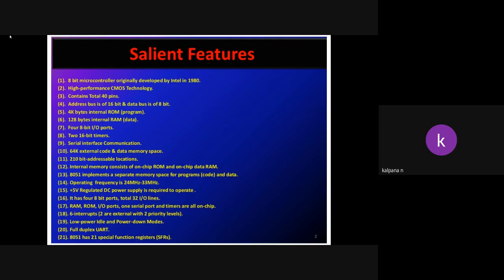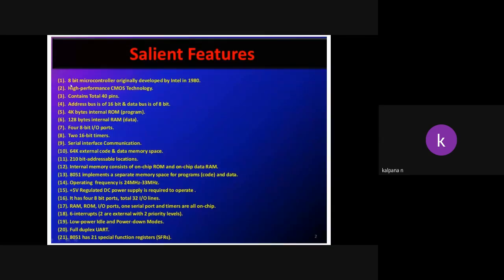microcontroller. The first one, it is an 8-bit microcontroller. An 8-bit microcontroller means it can transfer the data 8 bits at a time. For example, if we need to transfer 10 numbers, 1 2 3 4 5 6 7 8 9 10, we cannot transfer the 10 numbers at a time. First it will take the 8 numbers, and then 9 and 10 will come in the second transfer.